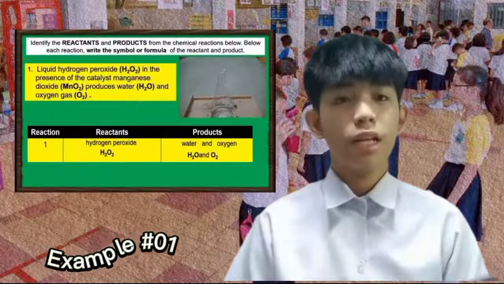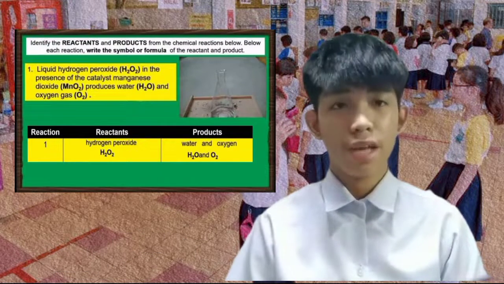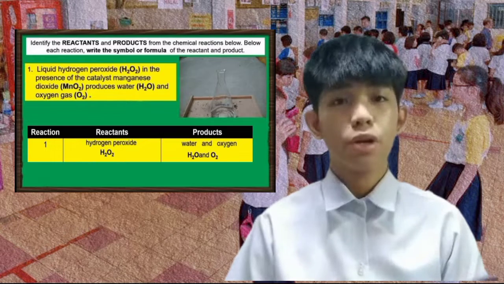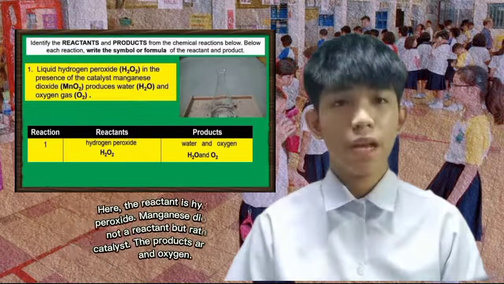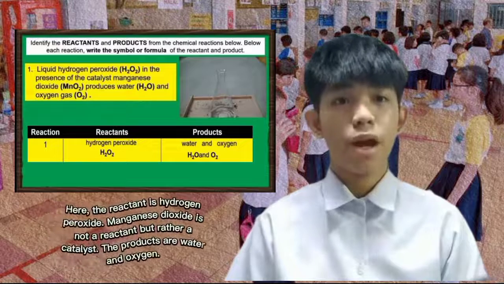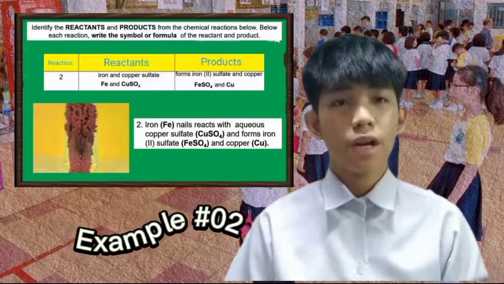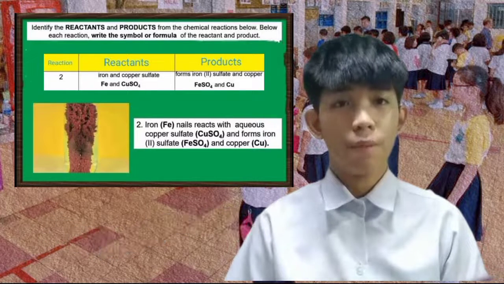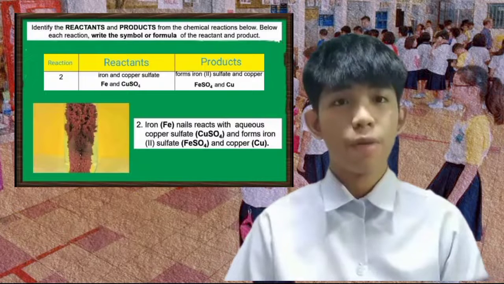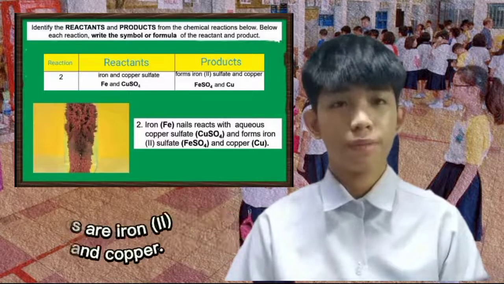Example number 1. Liquid hydrogen peroxide in the presence of the catalyst manganese dioxide produces water and oxygen gas. Here, the reactant is hydrogen peroxide. Manganese dioxide is not a reactant but rather a catalyst. The products are water and oxygen. Example number 2. Iron reacts with aqueous copper sulfate and forms iron(II) sulfate and copper. The reactants are iron and copper sulfate, while the products are iron(II) sulfate and copper.